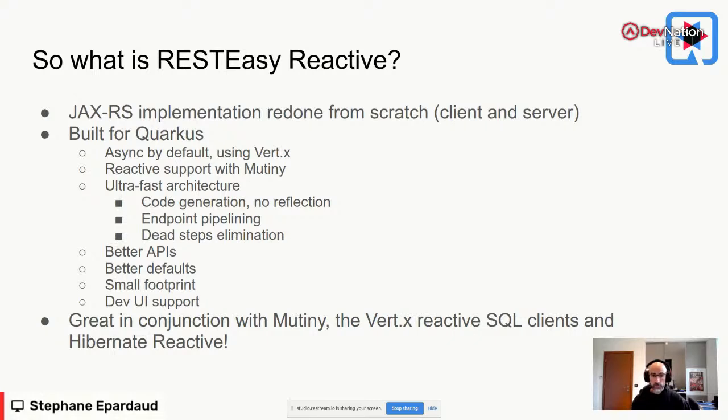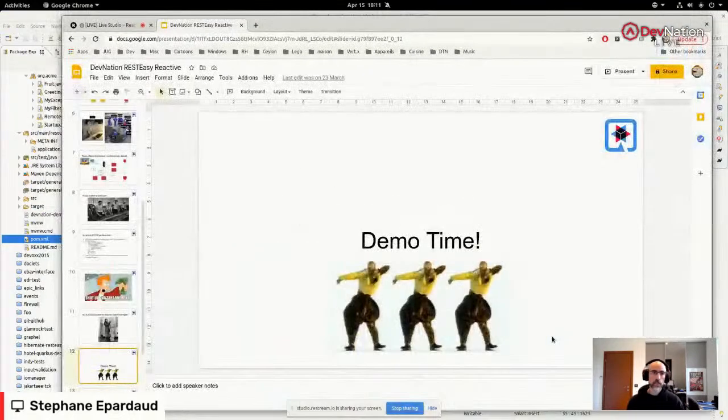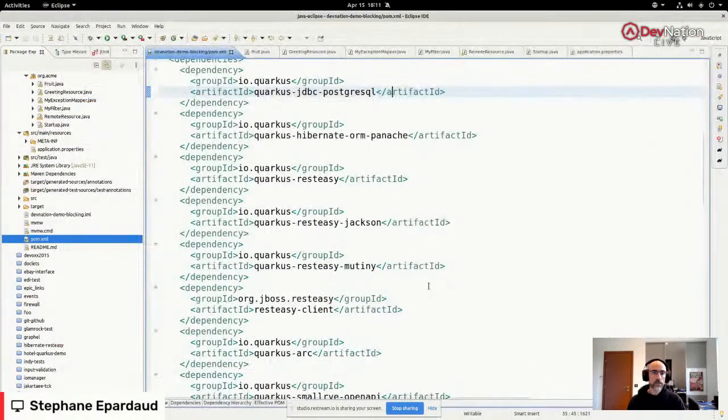So this is where usually you start saying, okay, I get it, I want it. But the question we're also going to answer during this demo is, is it really hard? Because I've heard turning everything reactive could be hard. No, this is not rocket science. We're going to be showing you that it's really easy. So I'll cut to my demo here. I have this project. It's a project that has a REST API.